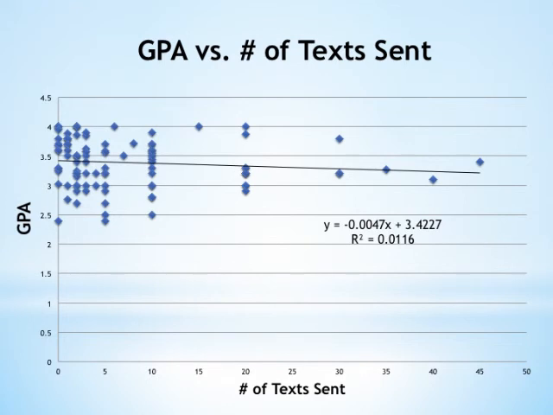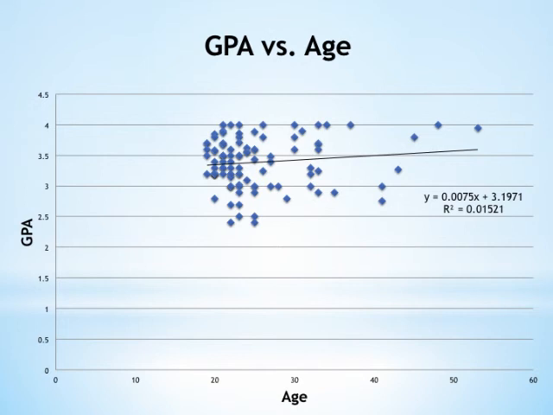as approximately 99%. This graph represents GPA versus age. The slope of this line is 0.0075 and shows that there is a positive linear relationship between these two variables. The correlation coefficient is 0.1233, showing a weak positive relationship. Since R is close to 0, then it is considered not significantly different from 0. The coefficient of determination shows an explained variance of approximately 1.5%, leaving the coefficient of non-determination, or unexplained variance, of approximately 98.5%.